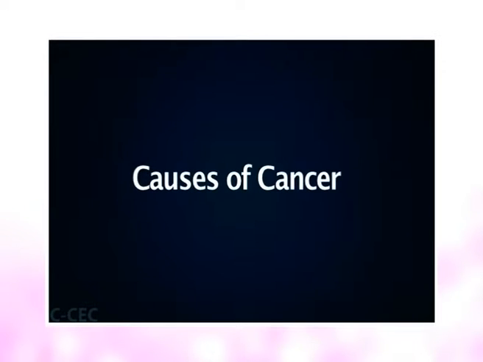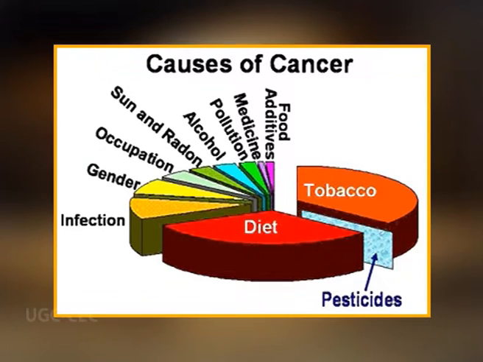Now coming to causes of cancer. Risk factors are predisposition behaviors, exposures or environmental conditions that increase the probability of obtaining a given disease. A number of different types of exogenous, that's environmental, factors are known causes of cancer.